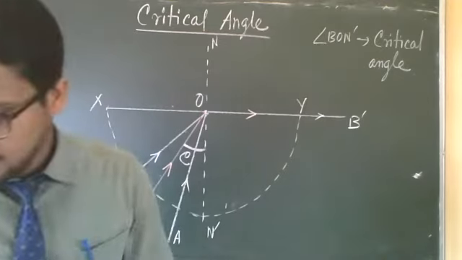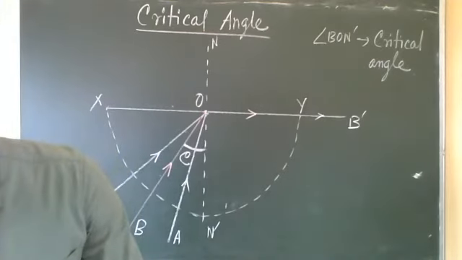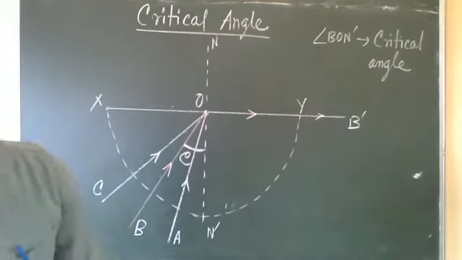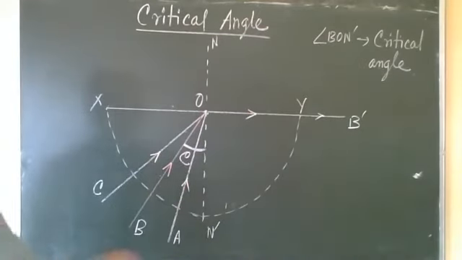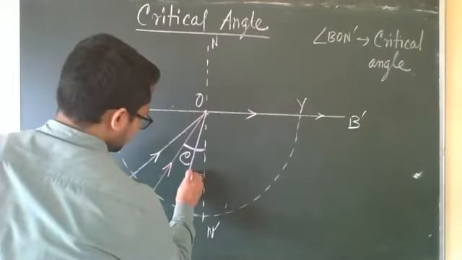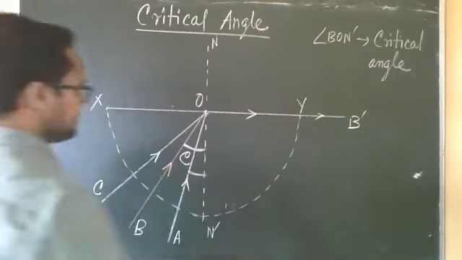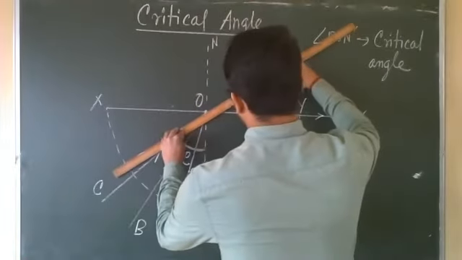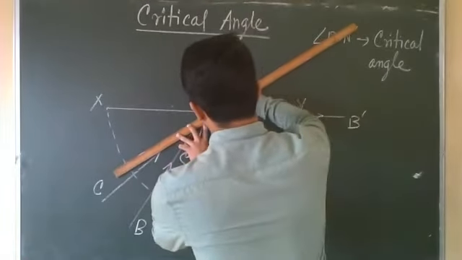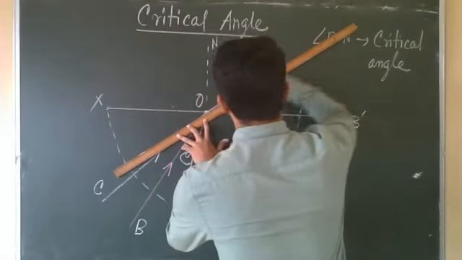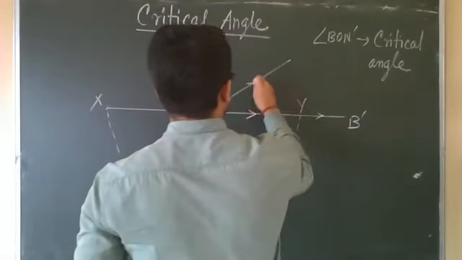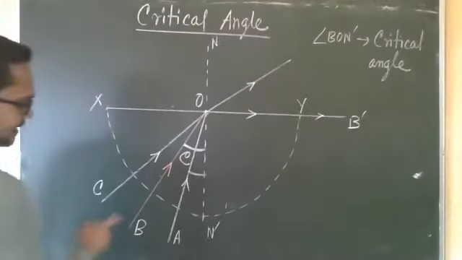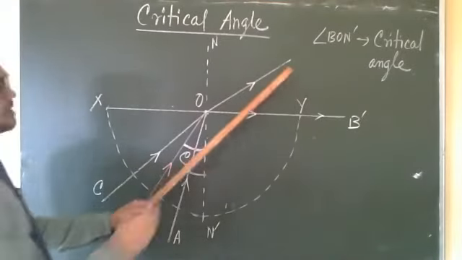Question C: draw the path of rays A and C after they strike the edge XY. For A, the angle of incidence is less than critical. So what will happen? Refraction. For this one, we'll give the name A prime for the A ray.